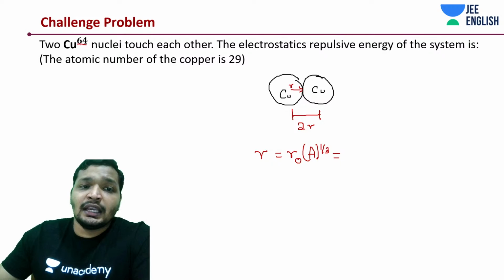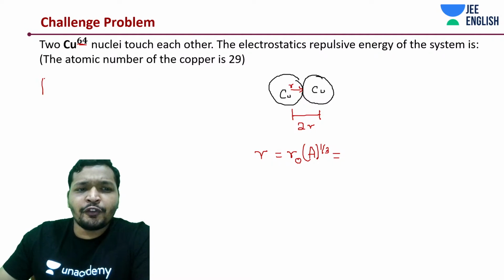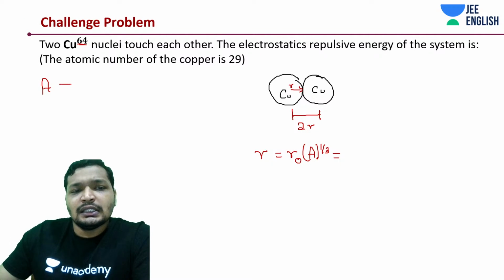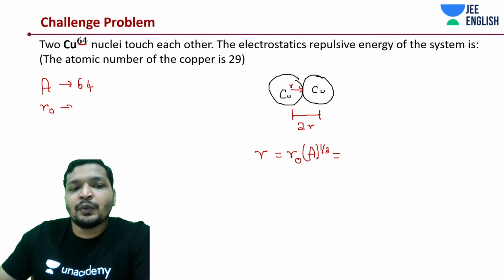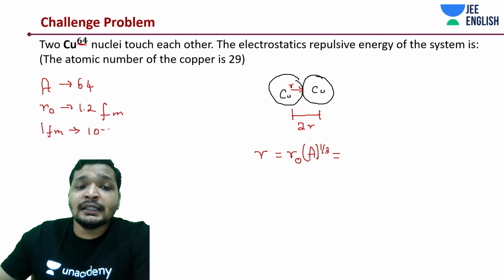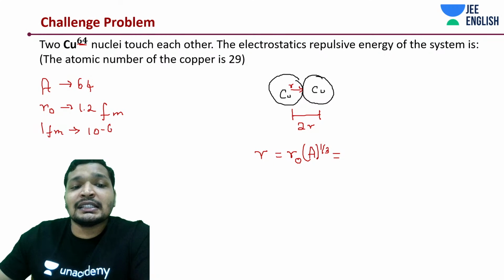How much is A? A of copper is 64. Just substitute it. R naught is 1.2, and the value is in Fermi meters. How much is 1 Fermi meter? 10 to the power minus 6 nanometer.